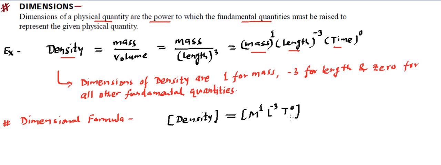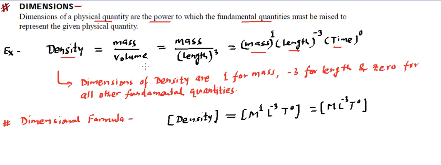Writing in this fashion, this formula is known as the dimensional formula. Now this one power we can remove, because we hardly show it, or even if you show, both will work. So it's going to be M L raised to power -3 and T raised to power 0. So that becomes the dimensional formula of density.